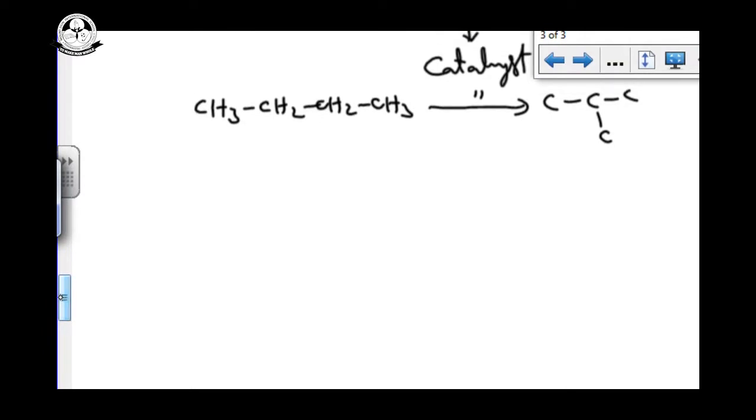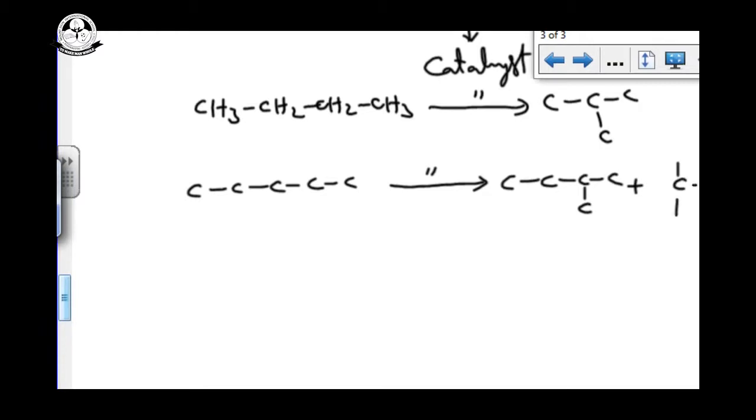For example, I am taking pentane, 1, 2, 3, 4, 5. n-Pentane I am taking. It will be converted into branched forms, maybe isopentane like this or neopentane. So this is n-pentane, that is isopentane, that is chain isomerism. So isomerization: linear chain compounds are converted into branched chain compounds.